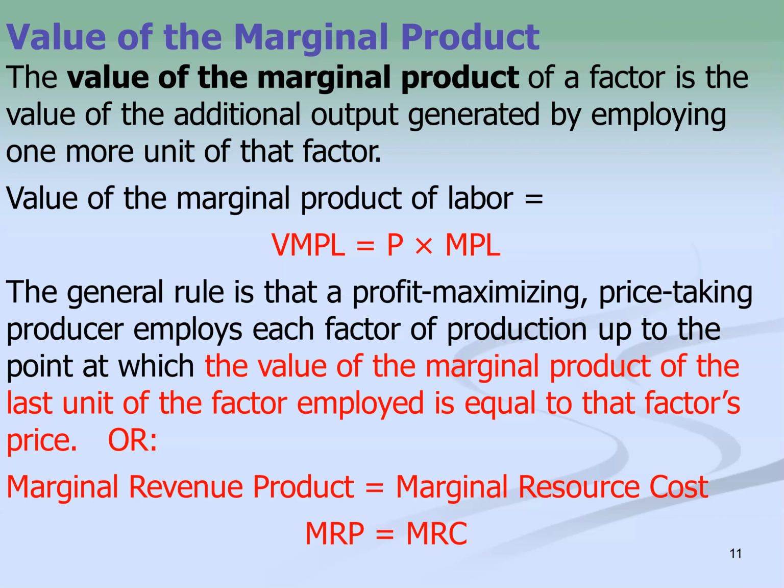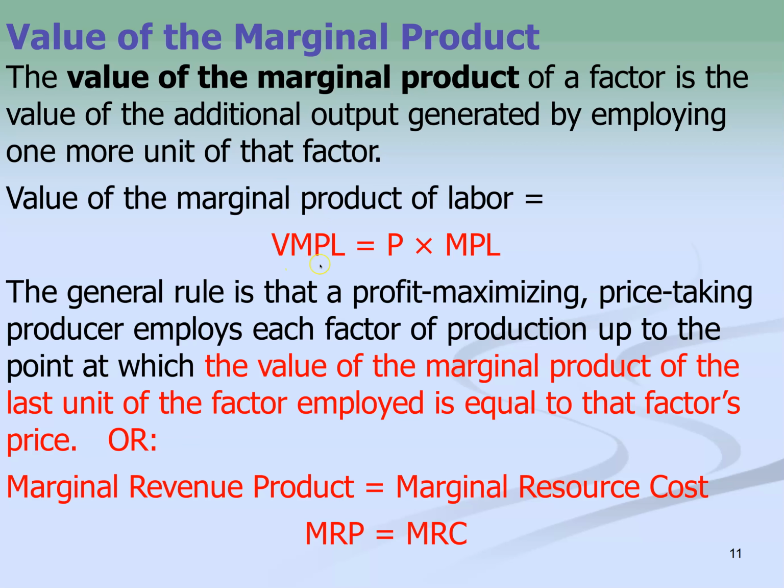So the value of the marginal product of labor, or the VMPL, is the price times the marginal product of labor. And that's essentially the value of that particular product of labor. So what you're looking at here is to try and maximize your profits. You obviously want to produce at a place in which what you are bringing in is more than or equal to the marginal resource cost that you're paying out. Most businesses want to end up with more revenues than costs, and this goes back to our original equation of MB equals MC, marginal benefit equals marginal cost.